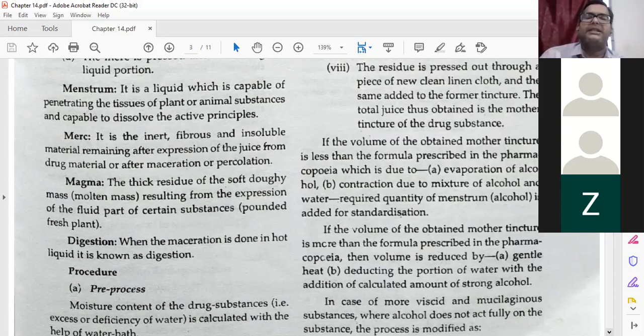Okay, a little softer than the murk. That is called magma. Magma you can just remember as something like nearby mud. It looks just like mud made of the drug material.